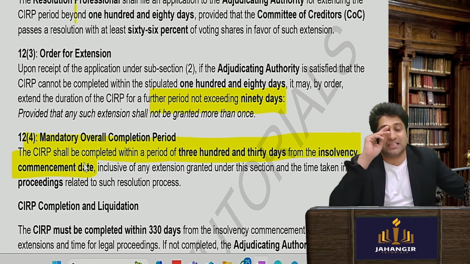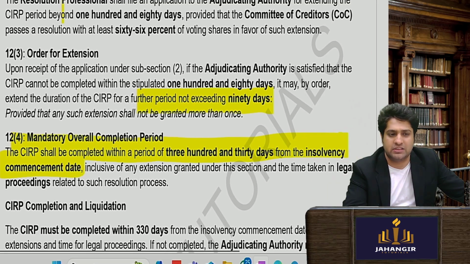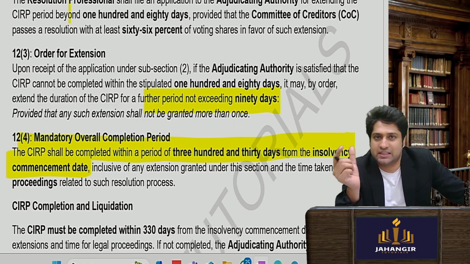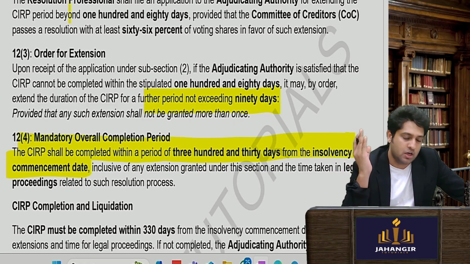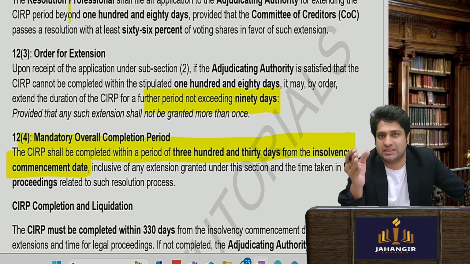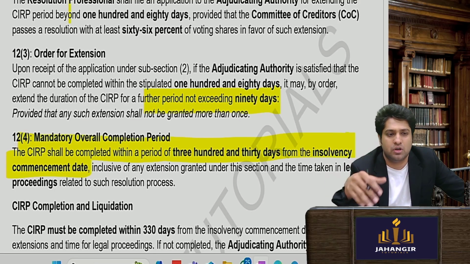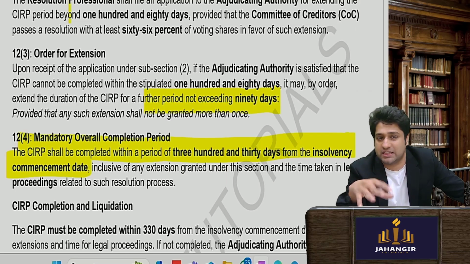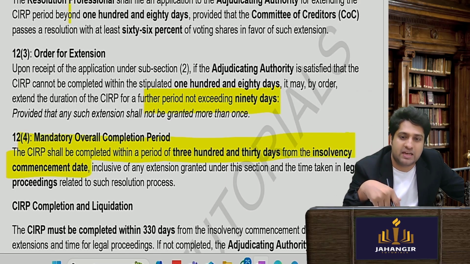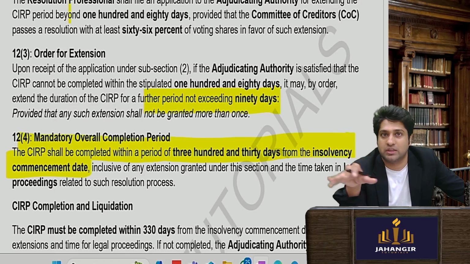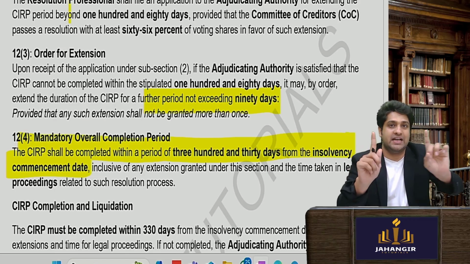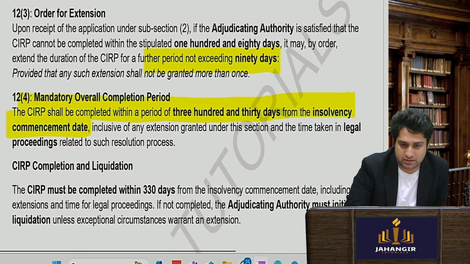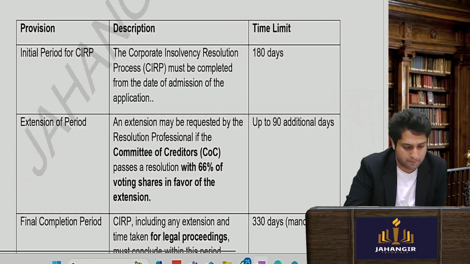Now remember that the last 60 days is not due to the party's default; it is given because of court procedural delays. After 90 days they say no such extra extension will be given, but in the very next line they say 330 days, and that 60 days is for court delays. Okay, so you can write that and close it.